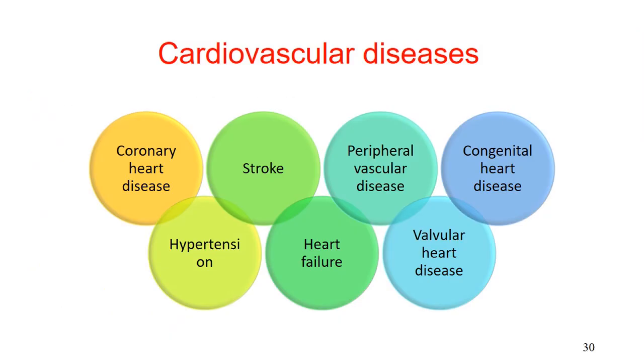So that was a basic introduction to the cardiovascular system. In supporting people with long-term conditions, obviously with each system of the human body, we discuss the diseases associated with those systems as well. So in the next lesson, we are going to discuss the cardiovascular diseases related to the cardiovascular system of the human body. We are going to discuss coronary heart disease, stroke, peripheral vascular disease, congenital heart diseases, valvular heart diseases, heart failure, and hypertension in detail.